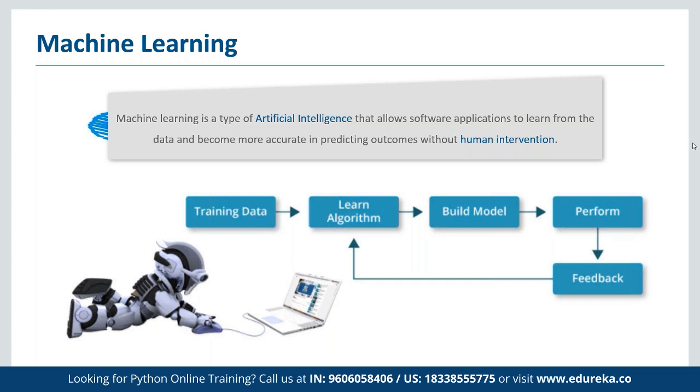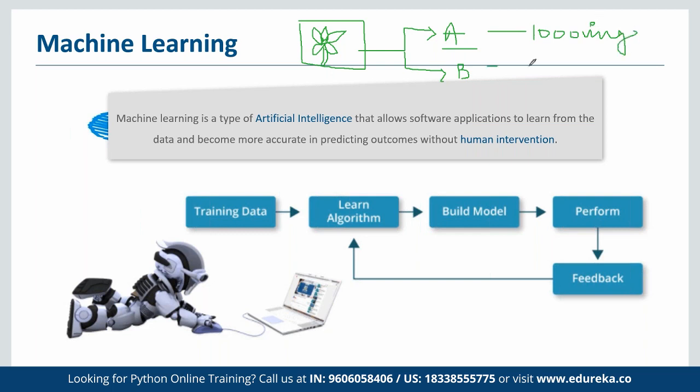So let's say we are building a system or tool that can detect if there are any flowers in a given image. If we want this system to work, we have to make sure it is able to detect any flowers in the given image, correct? So if we have two different systems, let's say system A, and on the other hand, system B. System A has been trained using 1,000 images, whereas system B has been trained using 10,000 images.